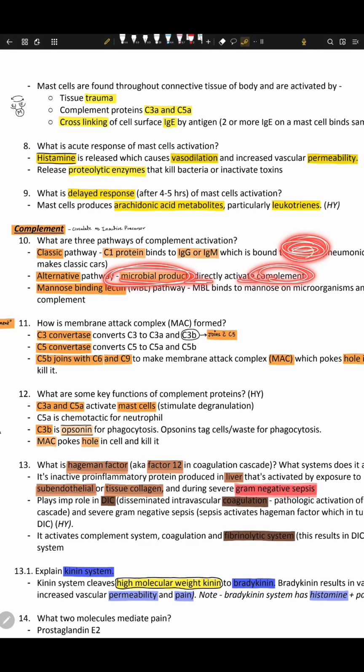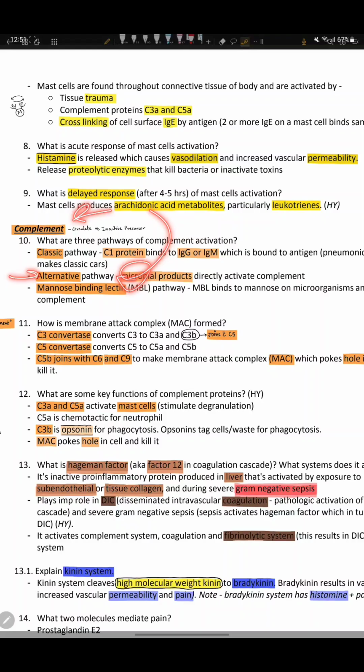So when this antigen is not there, we have something called microbial products. These products directly activate the complement system. We skip the binding of IgG and IgM, and we skip the binding of IgG or IgM with C1 protein. So microbial products right away activate the complement system. This is a fast pathway, it's really fast.